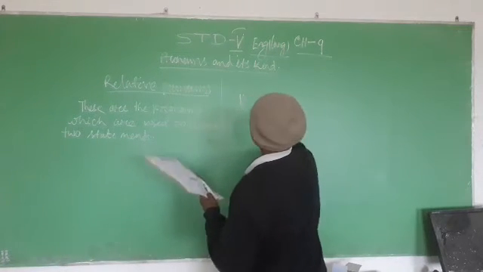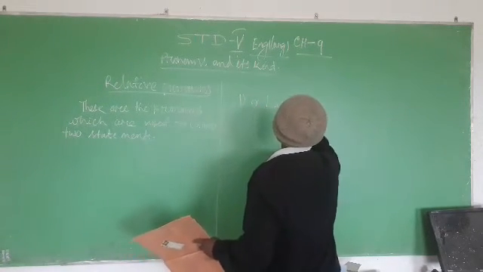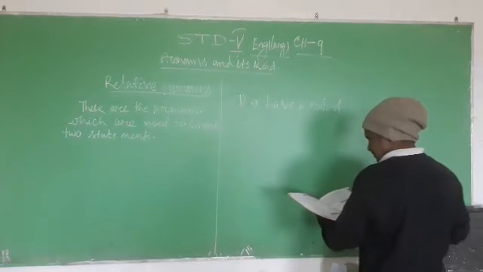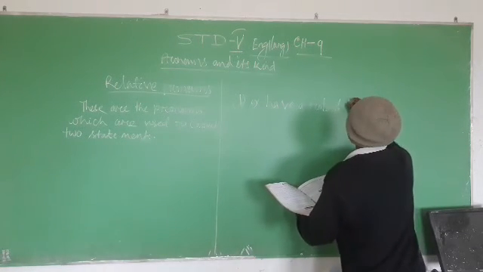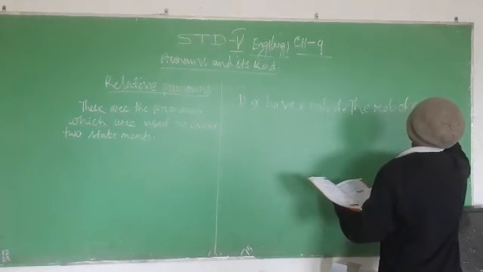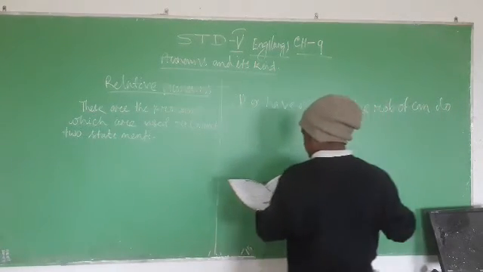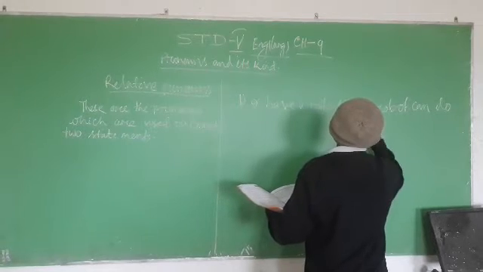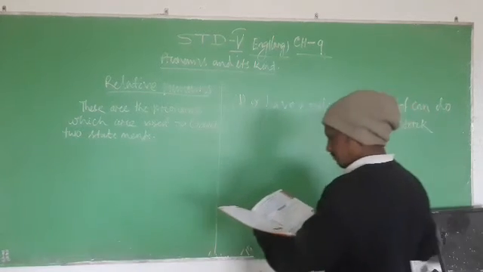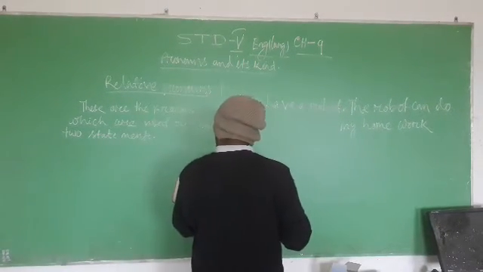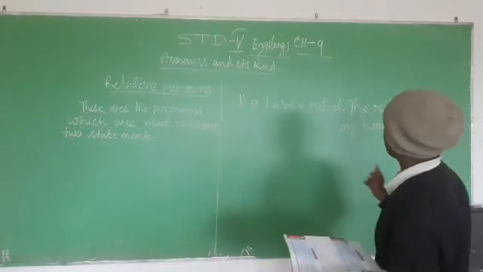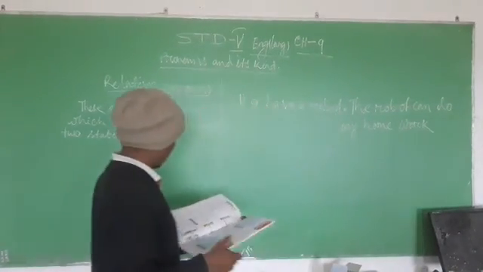I have a robot. The robot can do my homework.